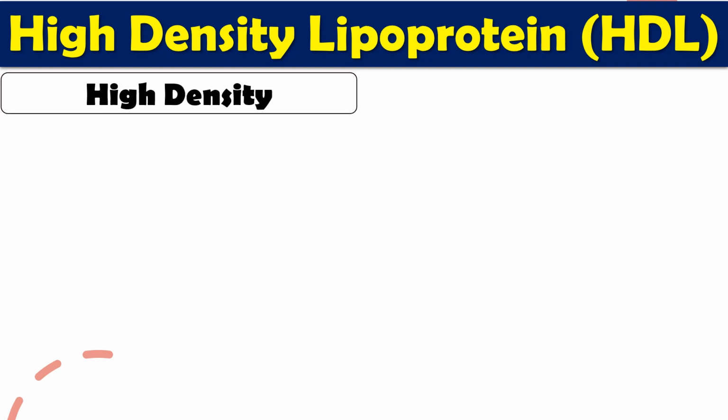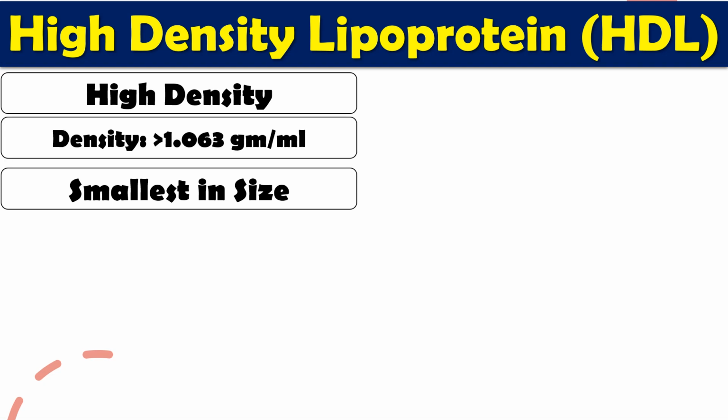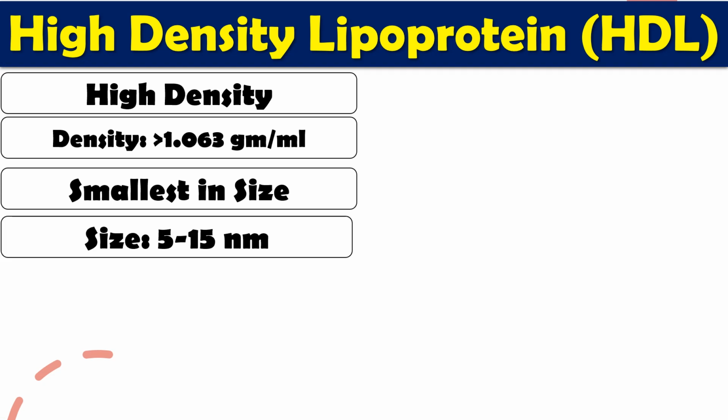So first, as its name suggests, HDL has high density. Any compound having high density has a small size. If density increases, size will decrease, and if density is low, size will increase. Its density is more than 1.063 gram per ml. It means among all the lipoproteins, this has the highest density, and it is the smallest in size. Its size is roughly 5 to 15 nanometers, with a spherical shape.